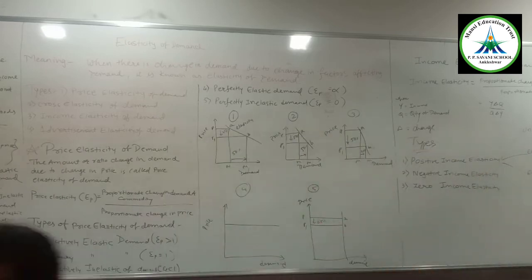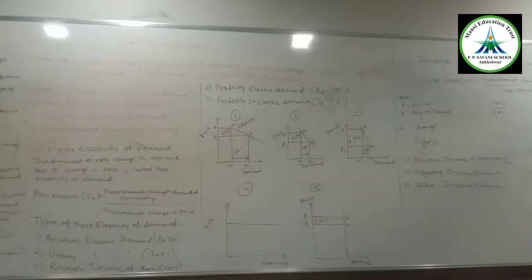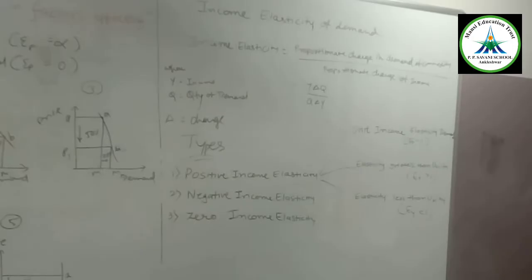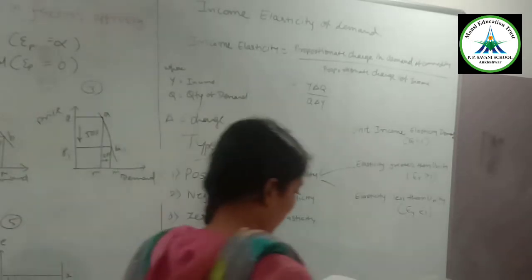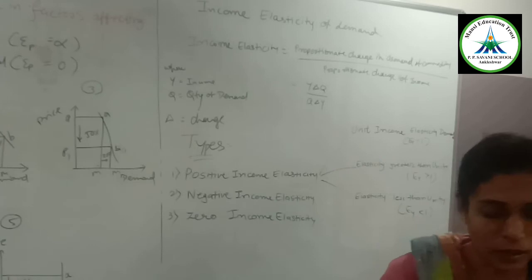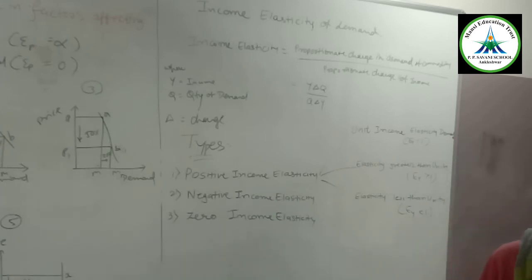Now we are moving to the next point, which is income elasticity of demand. So what is income elasticity of demand? Income elasticity is when there is a change in demand of any particular commodity due to the change in the income of the consumer. When there is a percentage change in demand due to the change in the income of the consumer, it is known as income elasticity of demand.